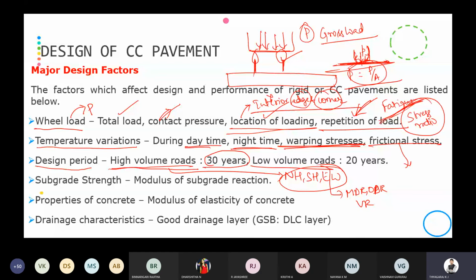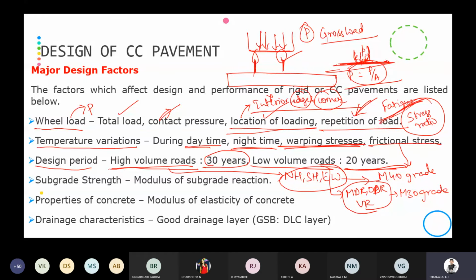When you are constructing this CC pavement for low volume roads, we can keep the design period as 20 years. Why? Because the traffic is very low, they will not be using the road much and it will survive for 20 years. And remember, for high volume roads we will be using M40 grade concrete. For low volume roads, M30 grade of concrete is used. Based on the design life, we will be using the grade of concrete.